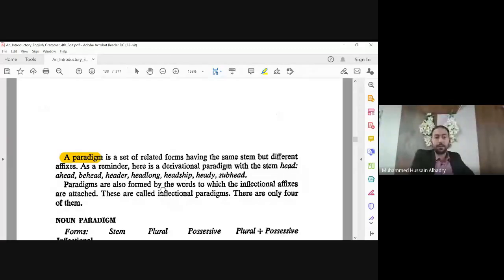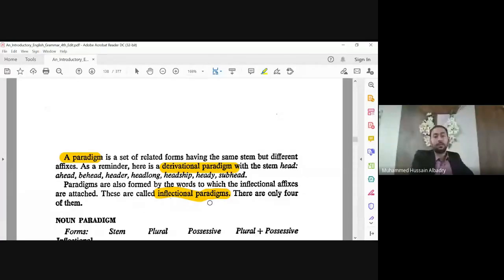When we say derivational paradigm, it means like this definition. This is the definition of inflectional. Maybe it is not found clearly here, but you can put it this way. Paradigms are formed by the words to which inflectional affixes are attached; this is an inflectional paradigm.